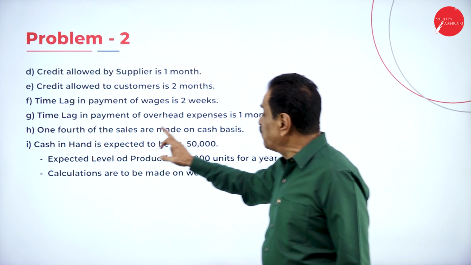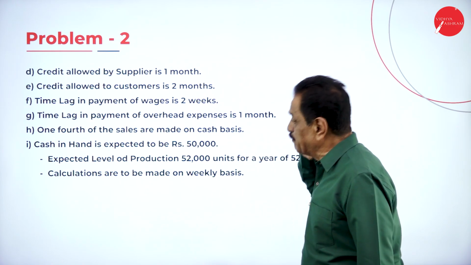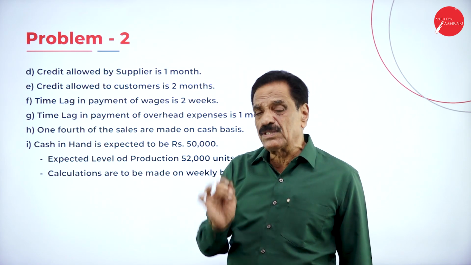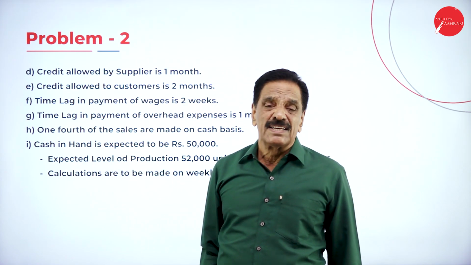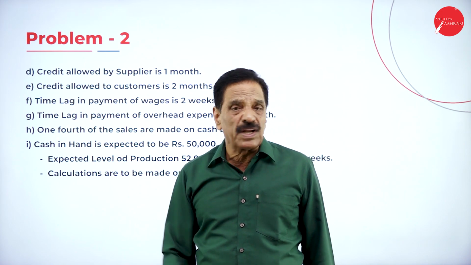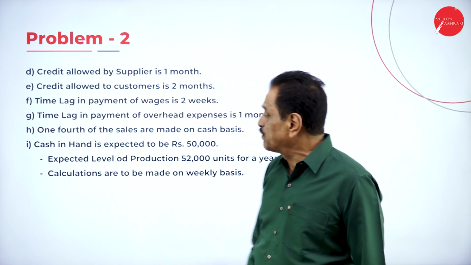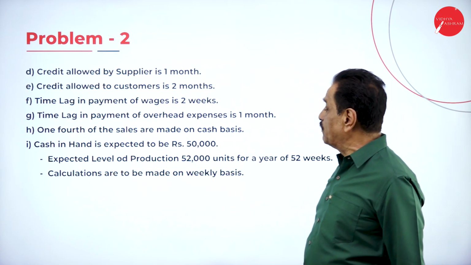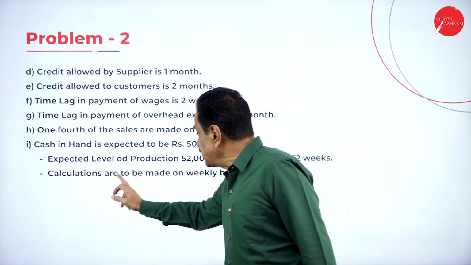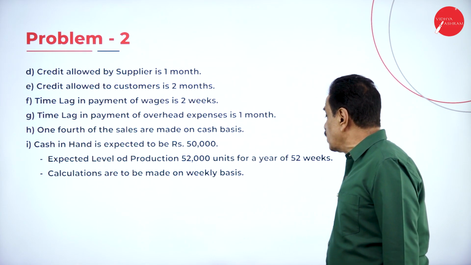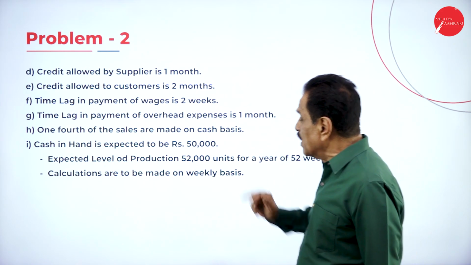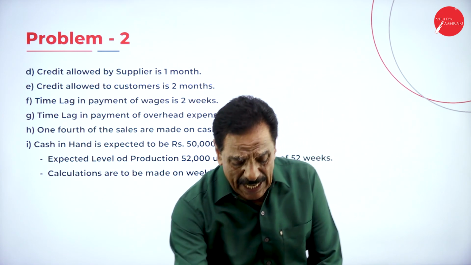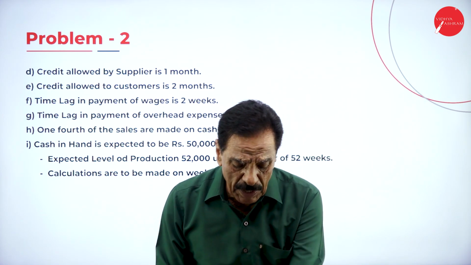Then 1/4 of the sales are made on the cash basis. So 25% is the cash basis, 75% is the credit basis, 3/4 is the credit sale. Debtor is considered. Cash in hand is expected to be 50,000. Expected level of production is 52,000. It's a year of 52 weeks. Calculation to be made on a weekly basis. We'll go with the calculation slowly, one by one.